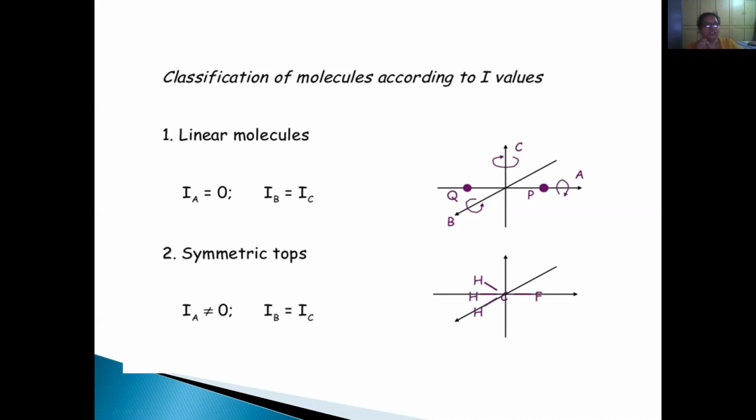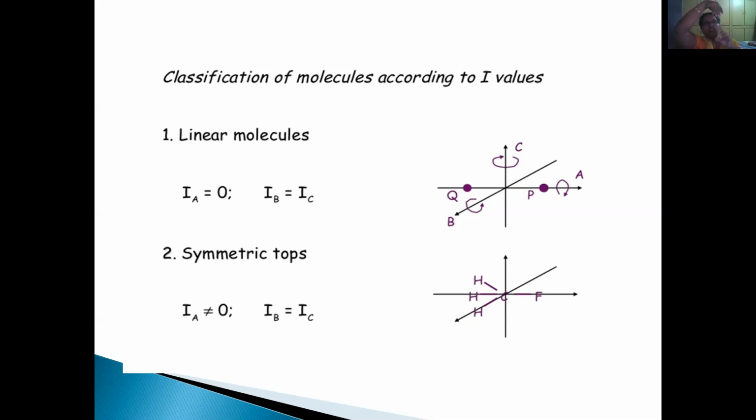So if we take the example of a symmetric top molecule, suppose we have methyl fluoride, CH3F. If you take F at the top and C in the middle and three H's like this, and if you rotate from the top, this won't be equal to these two. Why?